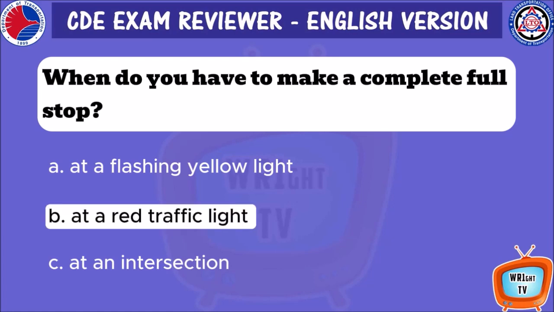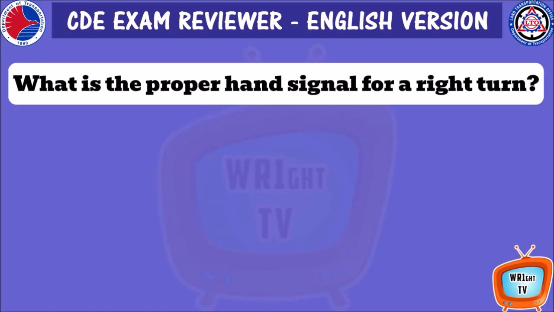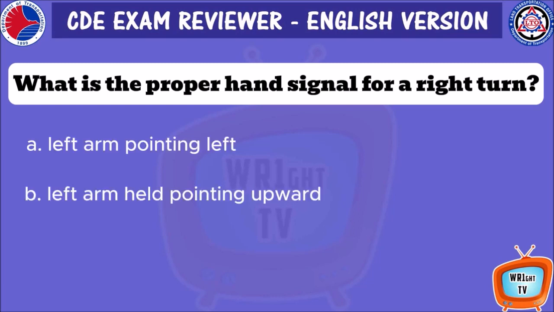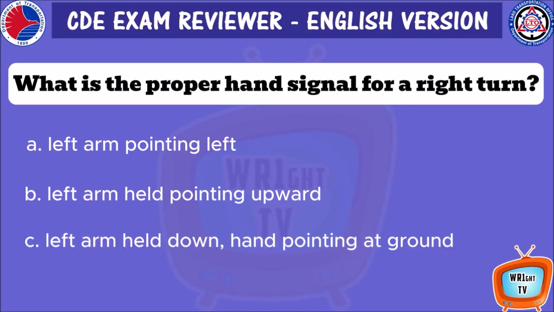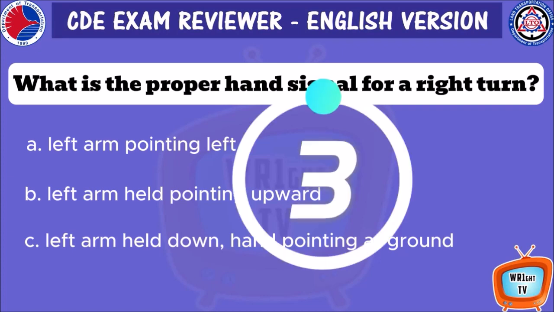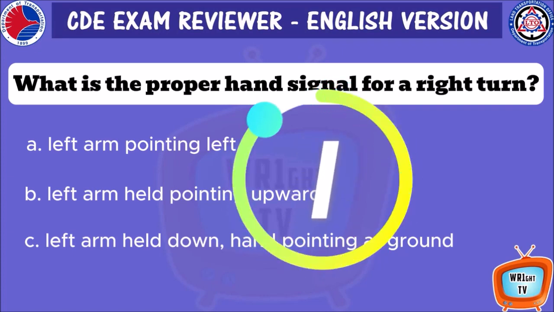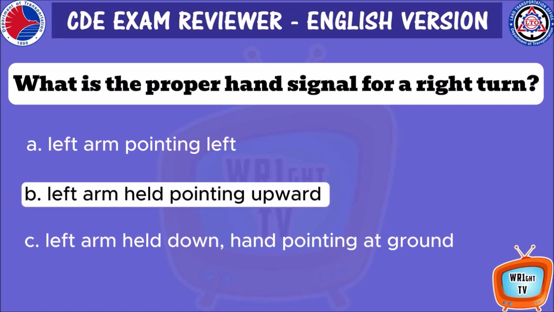B. At a red traffic light. What is the proper hand signal for a right turn? A. Left arm pointing left. D. Left arm held pointing upward. C. Left arm held down, hand pointing at ground. B. Left arm held pointing upward.